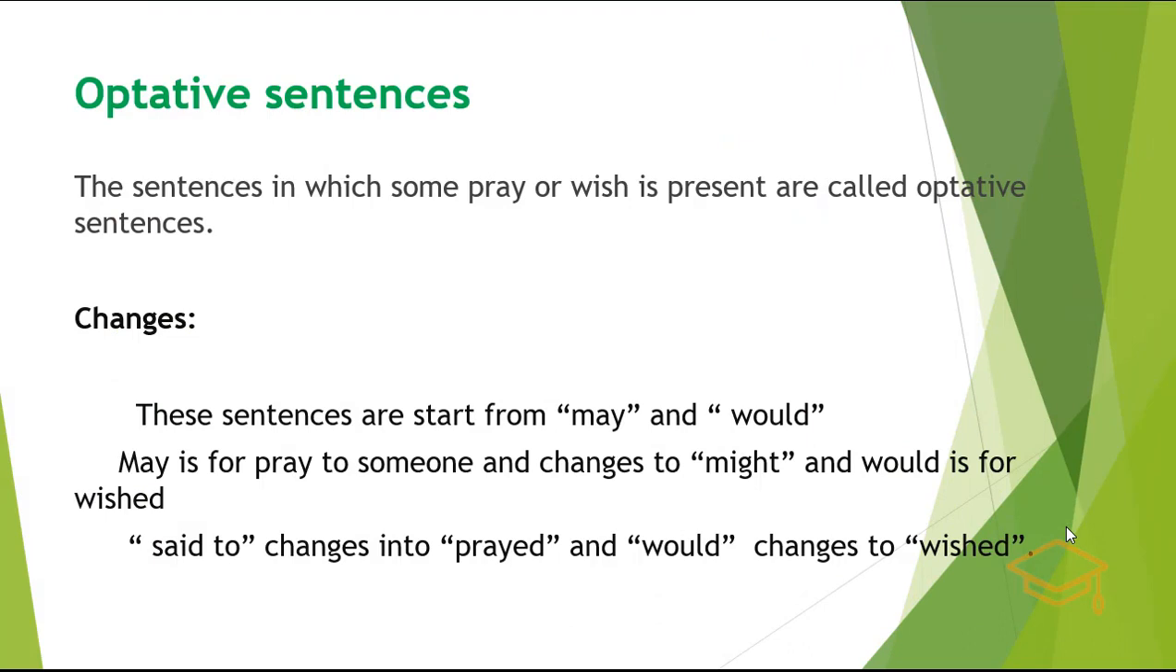The last type of direct and indirect speech is the optative sentence. What are these sentences? The sentences in which some prayer or wish is present are called optative sentences. What will be the changes in these sentences? These sentences start with may and would. May is for praying to someone and changes to might, and would is for wishing. You wish for some kind of thing. Said to changes into prayed, and would changes to wished.